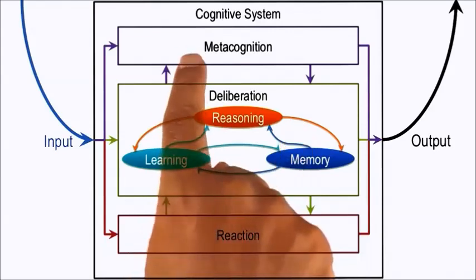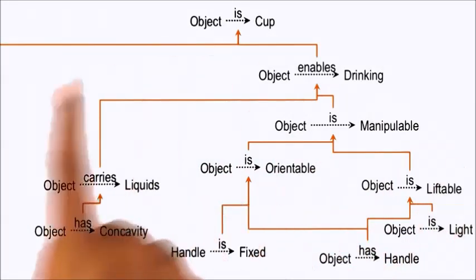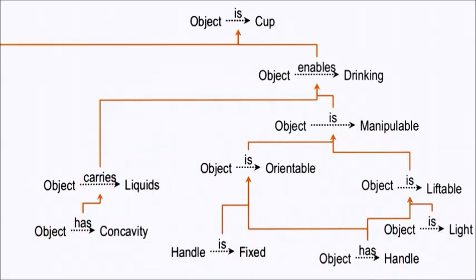We can similarly have metacognition over learning. An example of metacognition over learning occurred when we were talking about learning by correcting mistakes. You may recall this was the explanation the agent had built after it had remedied the explanation. The remedy in this particular case was adding here that the handle is fixed and relating it to the rest of the explanation. Given that the agent had used explanation-based learning to build this explanation in the first place, we